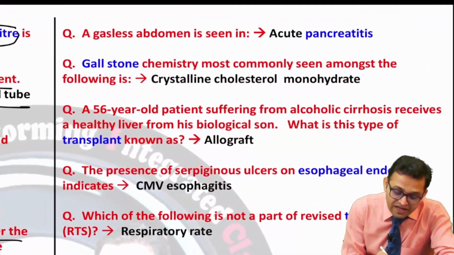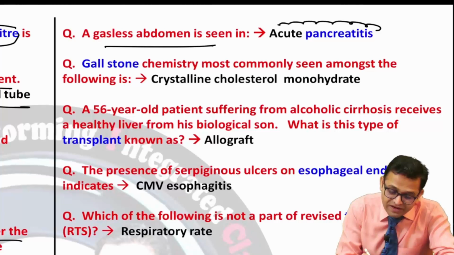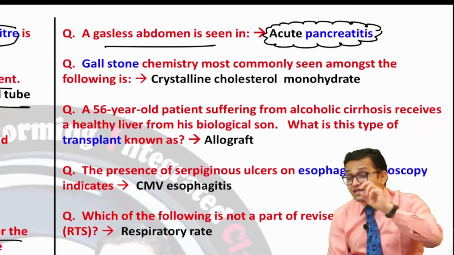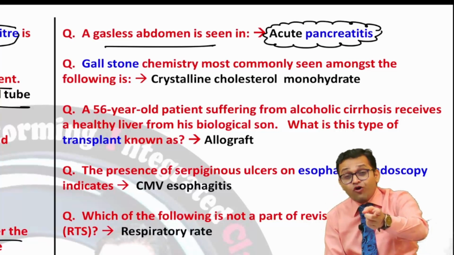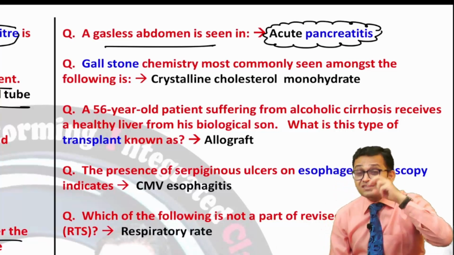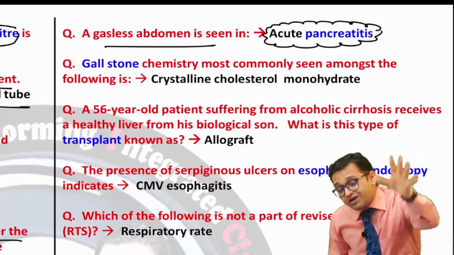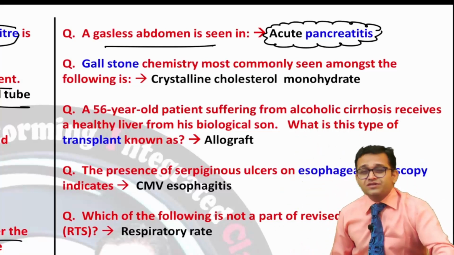Now, a few questions from 2019. Can you see a gasless abdomen is seen in acute pancreatitis? Yes, acute pancreatitis is very commonly seen in females due to gallstones. The most common cause is gallstone. But yes, you will see the second most common cause, that is alcohol. Don't leave the pancreatitis topic. The Mohammedan prayer sign, the frog sitting position, they are important.